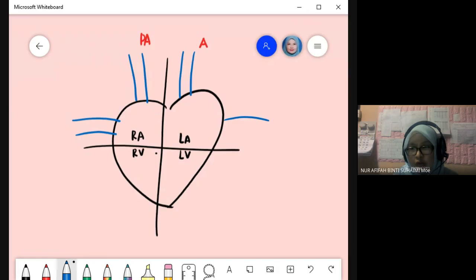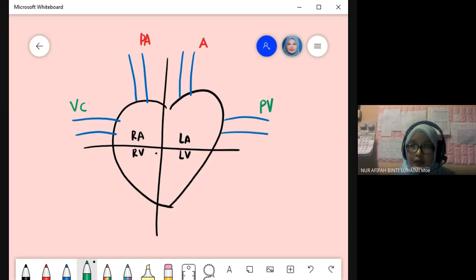Okay. And then the other two, ada below mana-mana lah. The other two is for vein. Both are vein. Either vena cava or pulmonary vein. So which one is pulmonary vein? I said that it cross. It cannot be together. Pulmonary artery cannot be pulmonary vein. So pulmonary vein with aorta. Cross. Even it has a same name, pulmonary, but it cross. So here pulmonary vein, and the other one is vena cava.